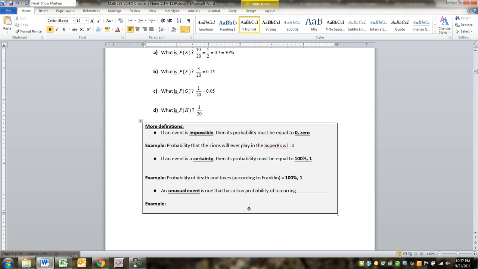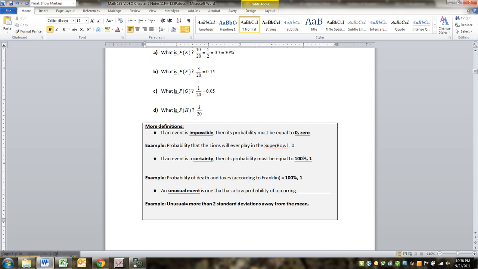Now, an unusual event depends on the context, but for our purposes, remember we talked about unusual back in chapter 3, and we said that unusual equals more than 2 standard deviations away from the mean. Well, how does that correlate? Let me pull those notes up. Hold 1 second, I'll be right back.